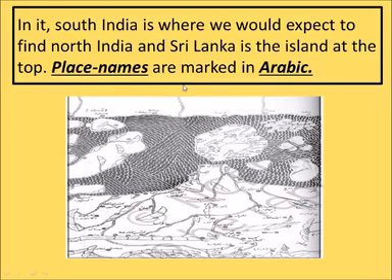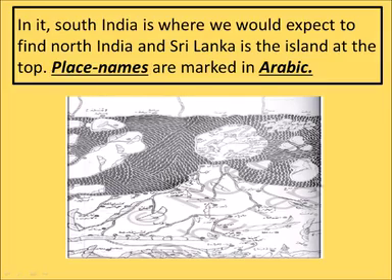And there were some errors in his map. South India is where we would expect to find North India. North India is always placed on the top, but he had placed North India somewhere at the bottom of the map, and Sri Lanka is the island at the top.